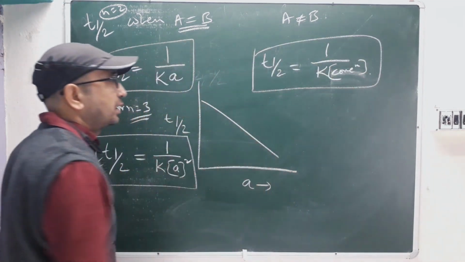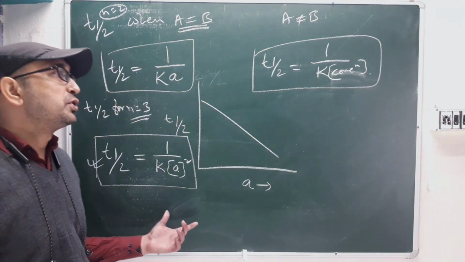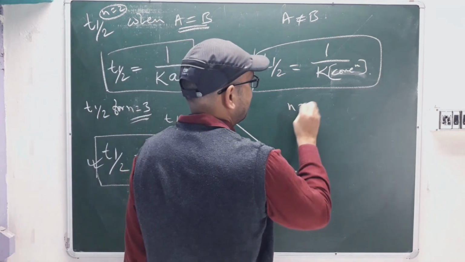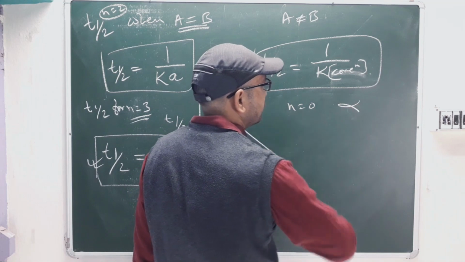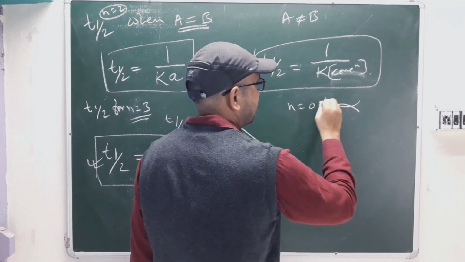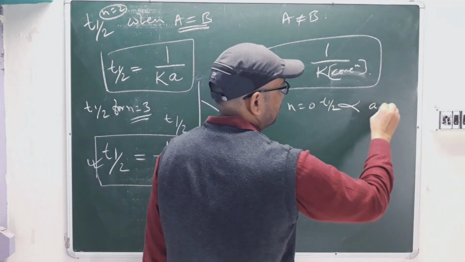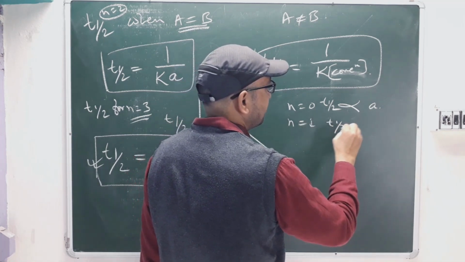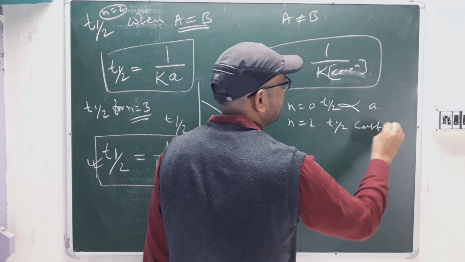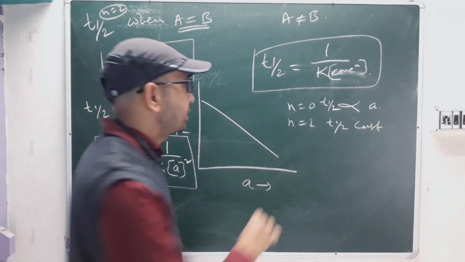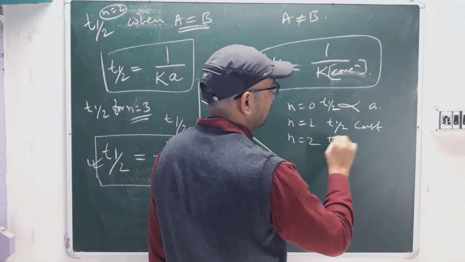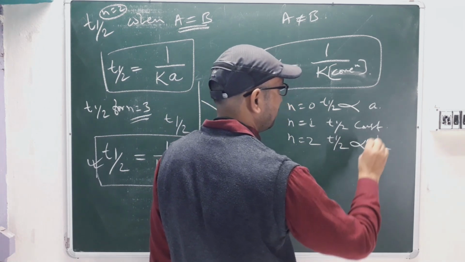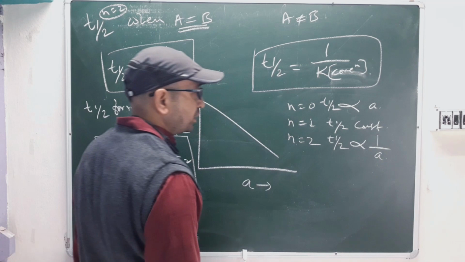So what is happening here? For 0th order, n equal to 0, T half is directly proportional to concentration. If n equal to 1, T half doesn't depend on the initial concentration of reactant; it is constant. If n equal to 2, T half is inversely proportional to the initial concentration.